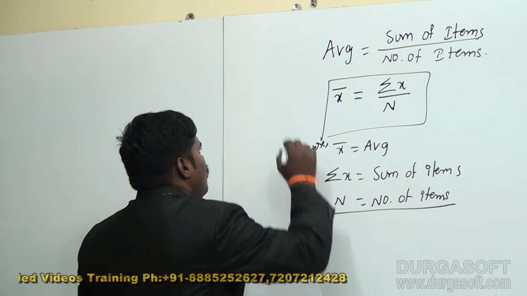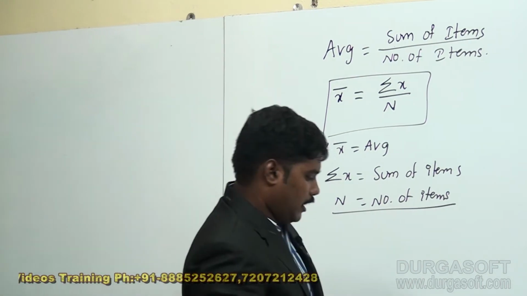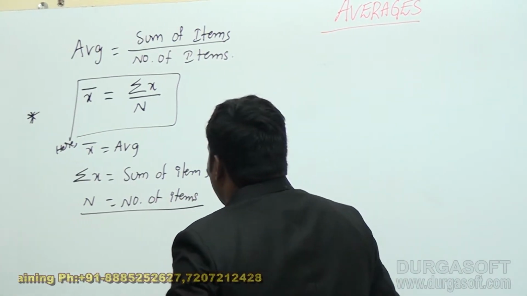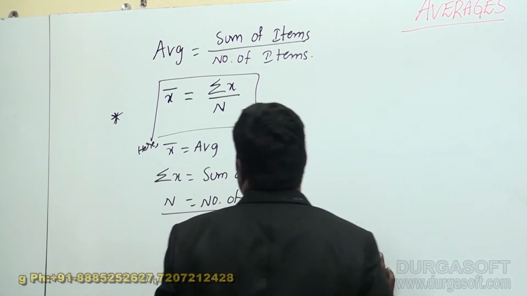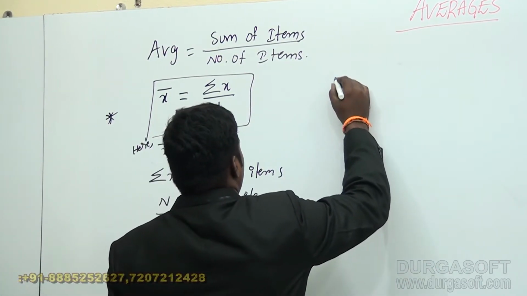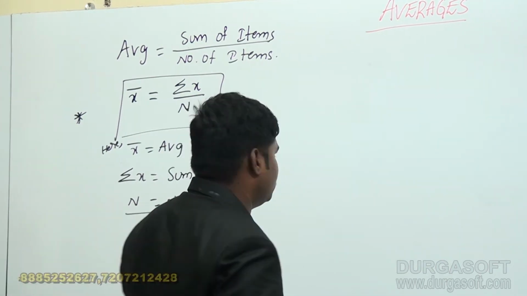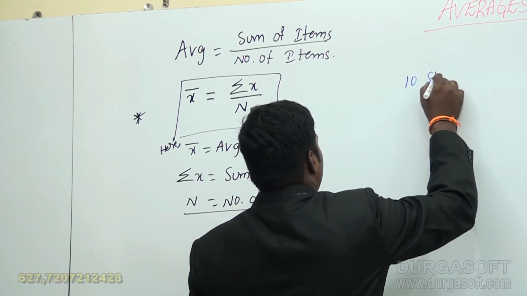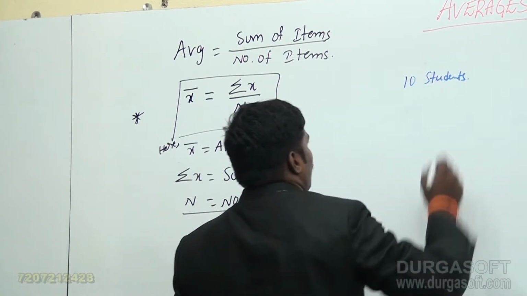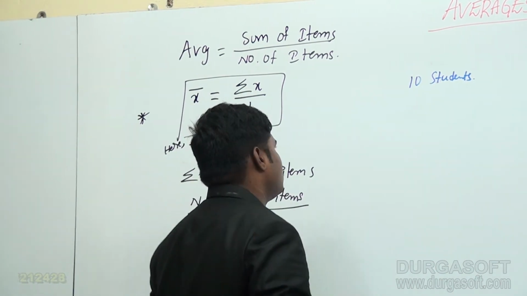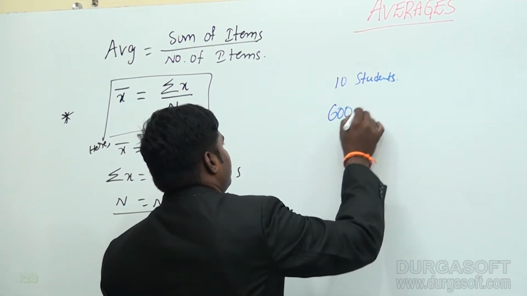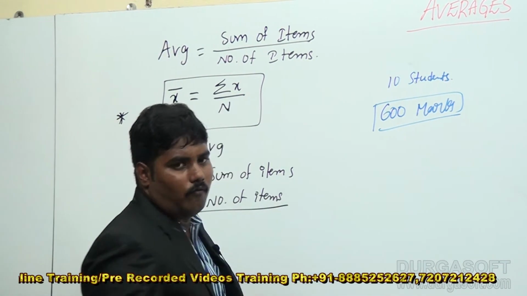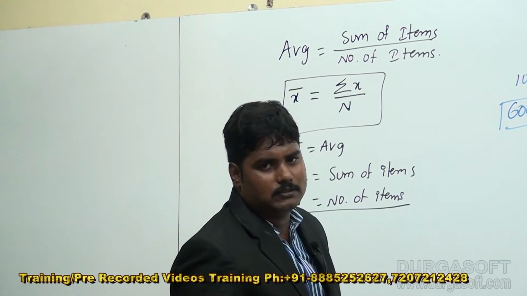I will give you some problems based upon this. Suppose, for example, what is the average marks of the 10 students out of 600 marks in total?